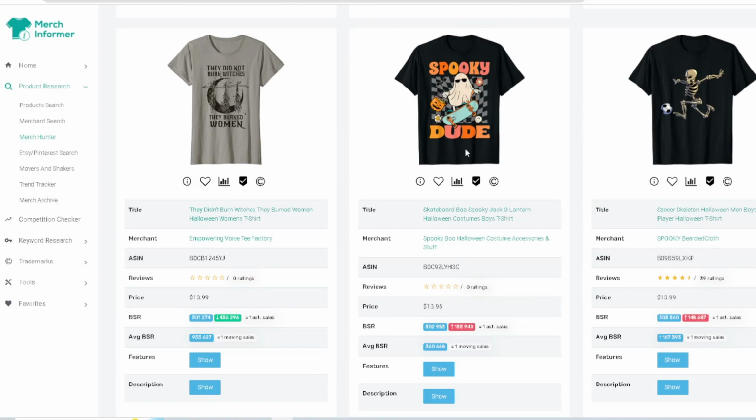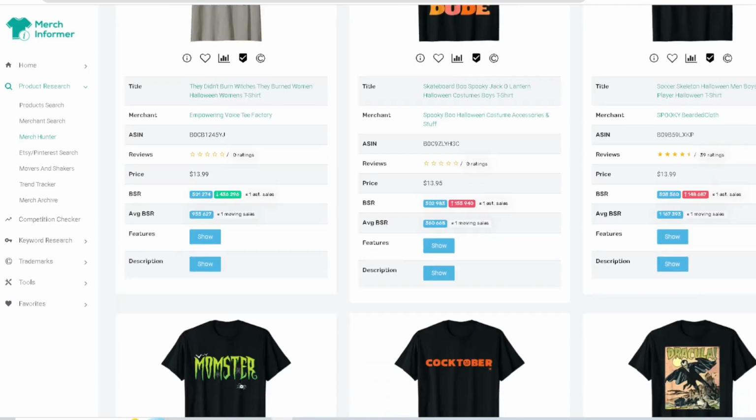Spooky dude, this is cool. I can see this doing really good. Got a ghost. It's like a cool little kid. Boys, you can see who they're targeting. Boys, skateboard, jack-o'-lantern with a kid with a ghost with a candy. It seems like a kid, right? Skateboard, cool colors too as well. A checkered background. And there goes that skeleton again with the soccer.